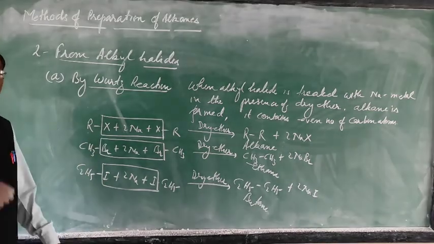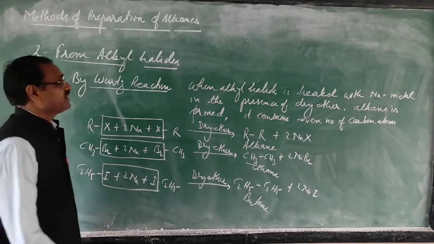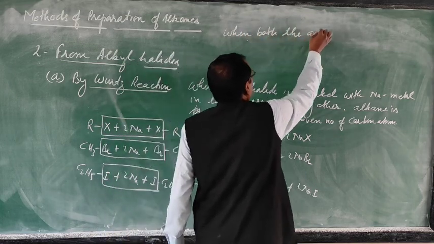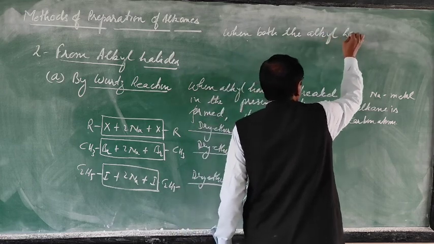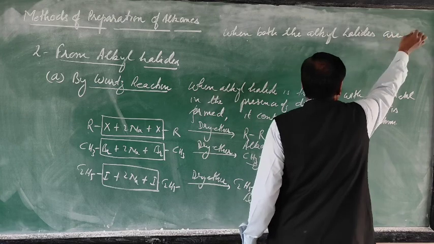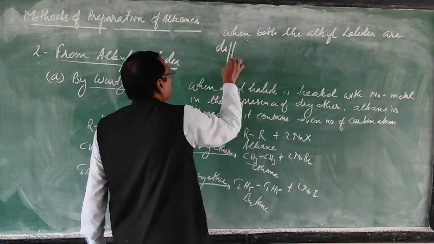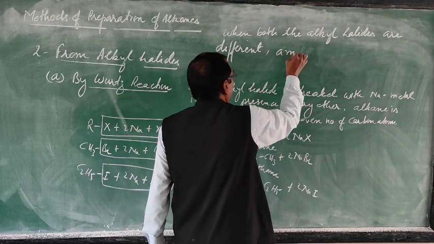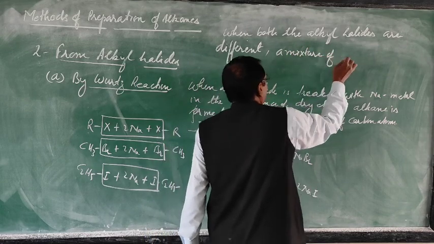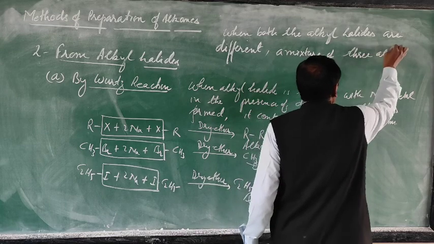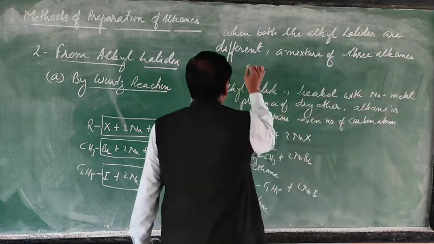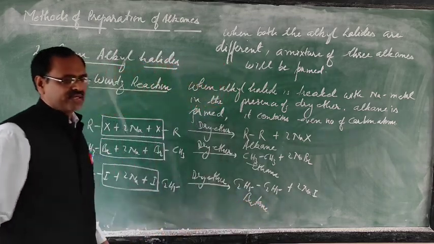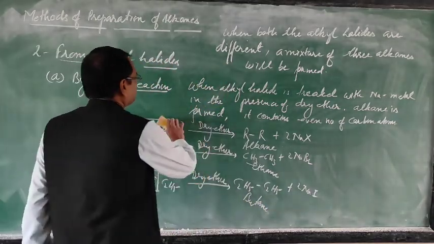When both the alkyl halides are different, then a mixture of three alkanes will be formed.